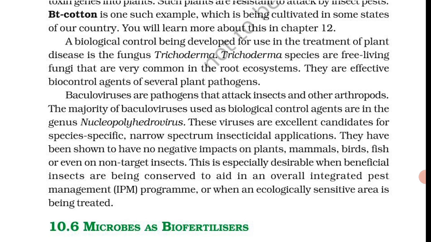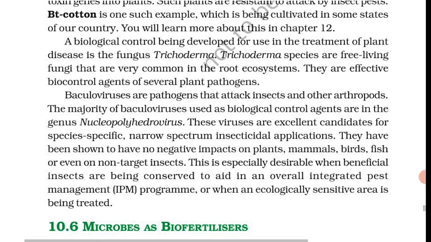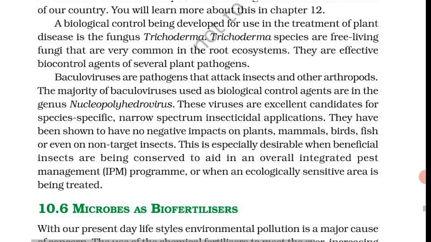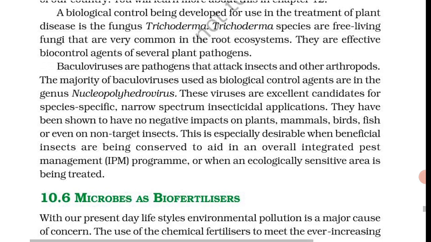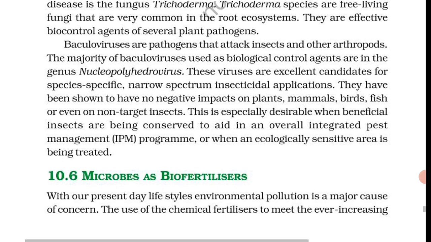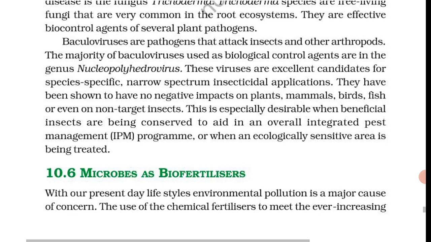The use of biofertilizers. The biofertilizers are organisms that enrich the nutrient quality of the soil. The main source of biofertilizers are bacteria, fungi and cyanobacteria. You can remember it as BFC. The main source of biofertilizers are bacteria, fungi and cyanobacteria.